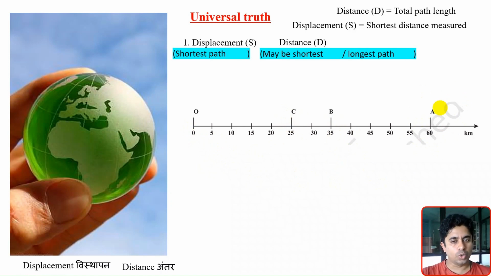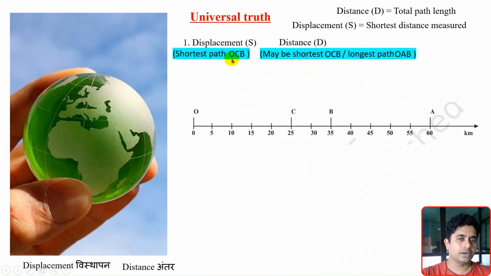Now, if I compare these two paths, which path is the shortest? Obviously, to reach B, if I go through C, the distance OCB will be the shortest. This OCB, whether you call it a displacement or a distance, the meaning will be the same. Consider it as a displacement or distance, it is the same. Now, to reach B from O, OAB will be the longest path.